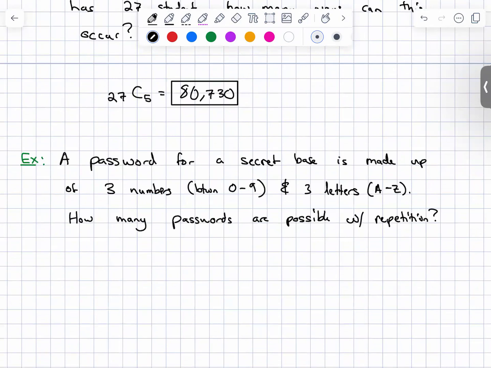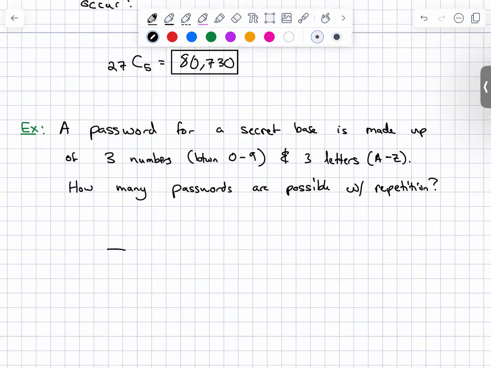So this is a fundamental counting principle problem, because what we have is 6 different events. We have the first letter, the first number, the second number, and the third number. And then the fourth entry, which is the first letter, fifth entry, which is the second letter, and the sixth entry, which is the third letter. And so each entry has a separate number of outcomes, and we multiply the outcomes together to get the final answer.